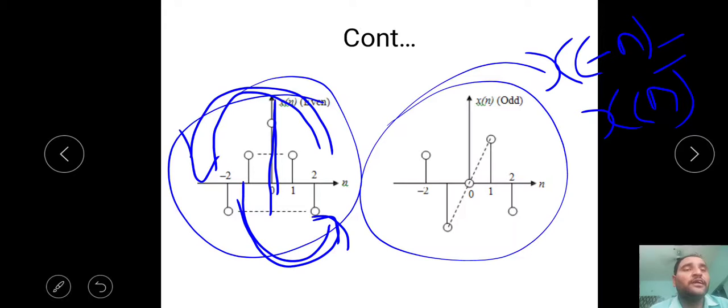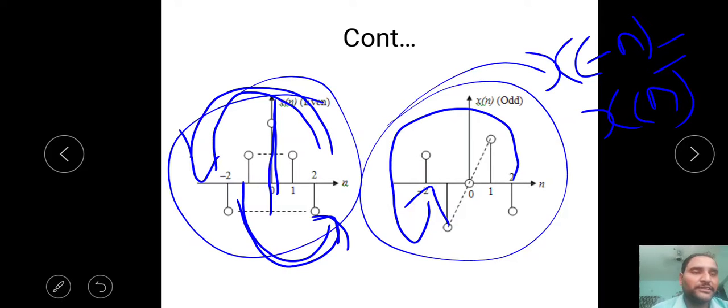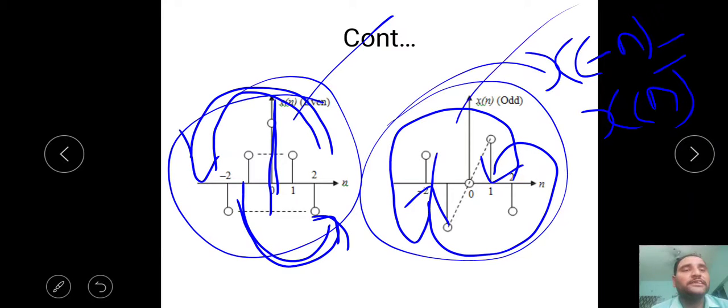Here, if you see, n from 0 to infinity becomes this side, and this side means negative amplitude, the same signal in negative amplitude. Then this one becomes this side, which is also negative amplitude. Minus of minus is plus. It is called an odd signal: x of minus n equal to minus x of n. This is the example for even, and this is the example for odd.